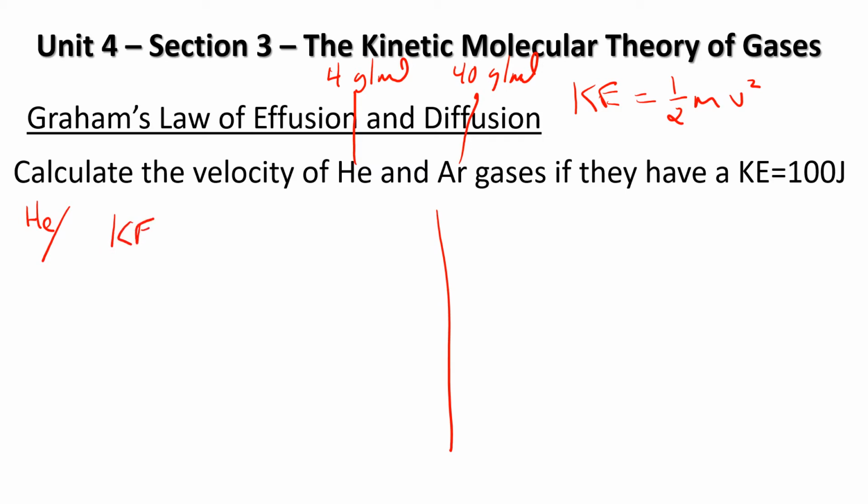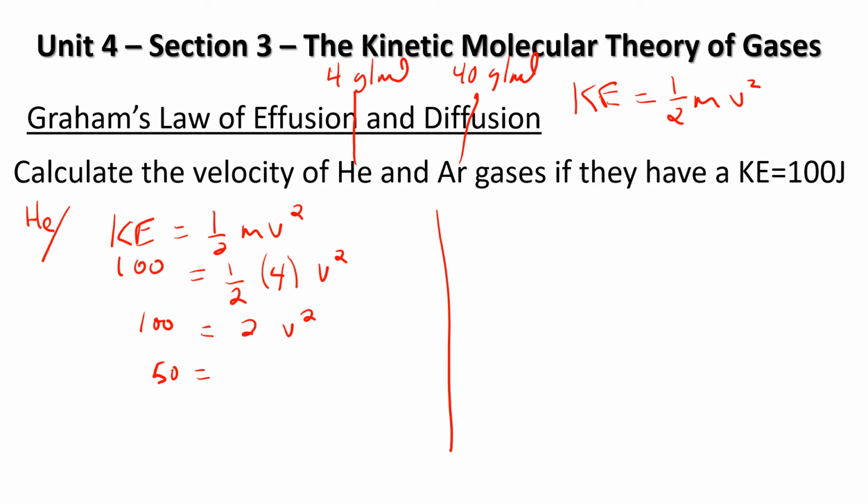So I'm going to write my formula down. And I'm going to plug that 100 in for the kinetic energy. I'm going to keep the half. And the mass would be 4. And then we have v squared. So we can simplify this a little bit. Half of 4 is 2, 2v squared. So we'll divide both sides by 2, we get 50.